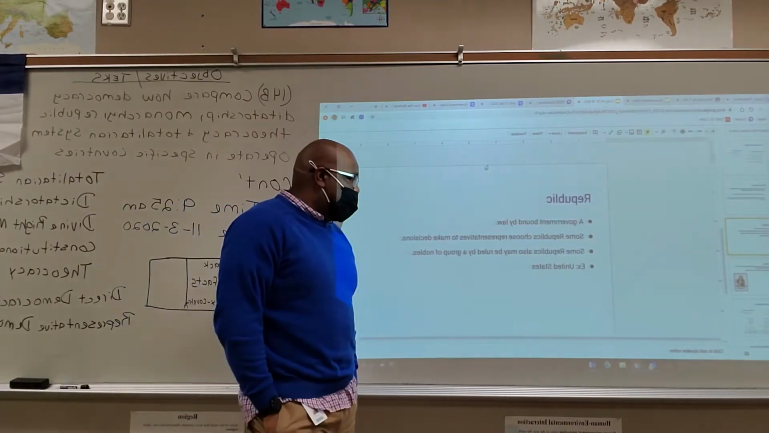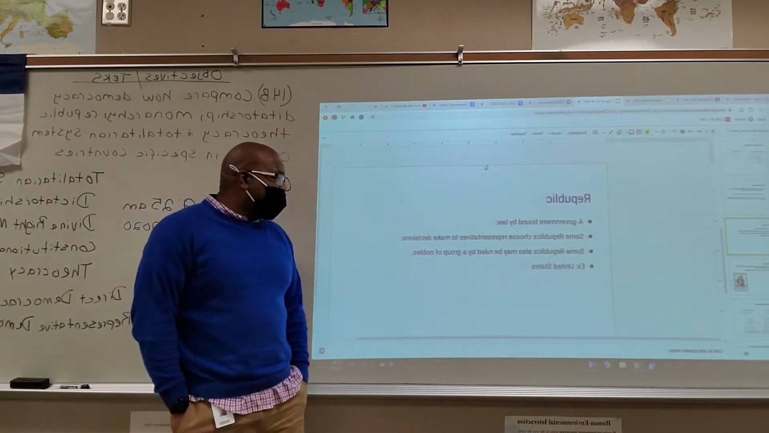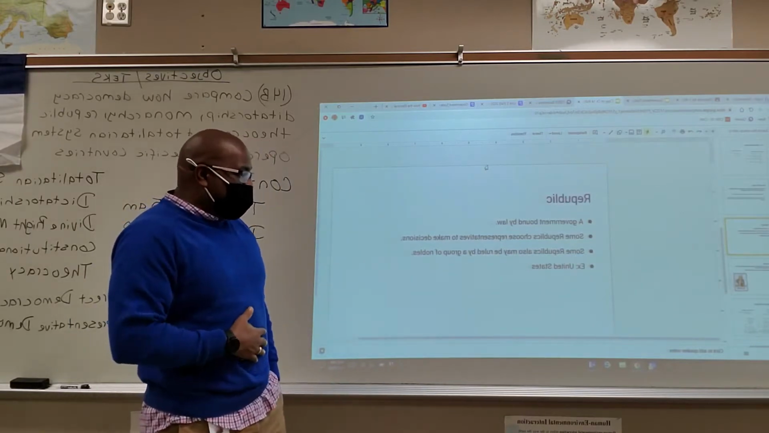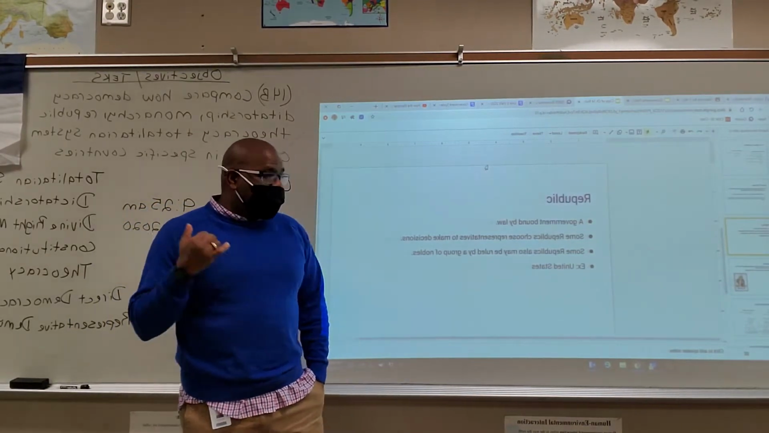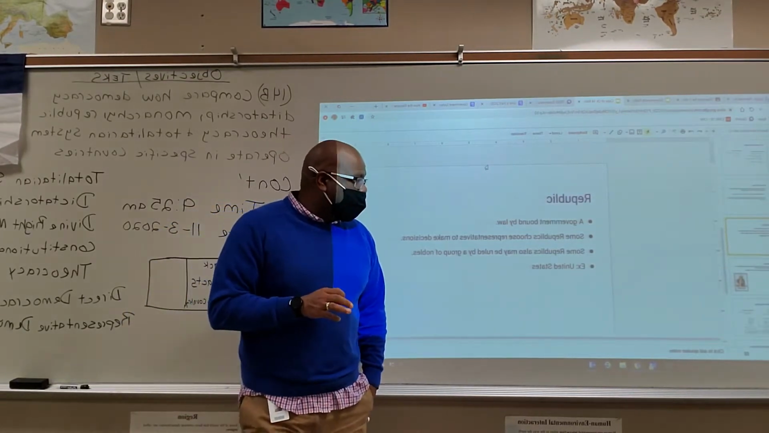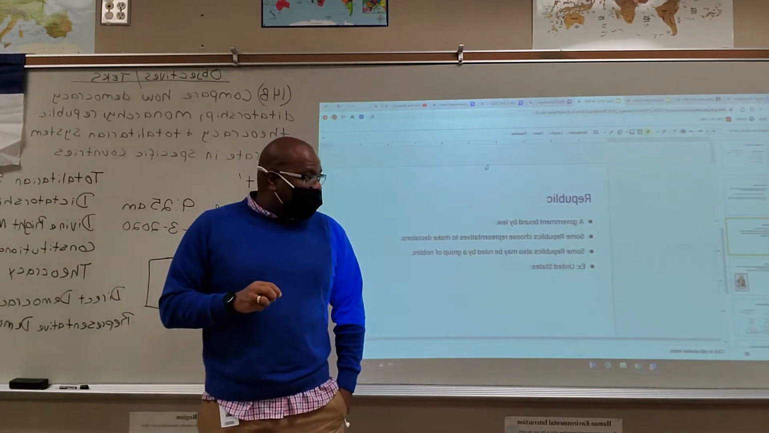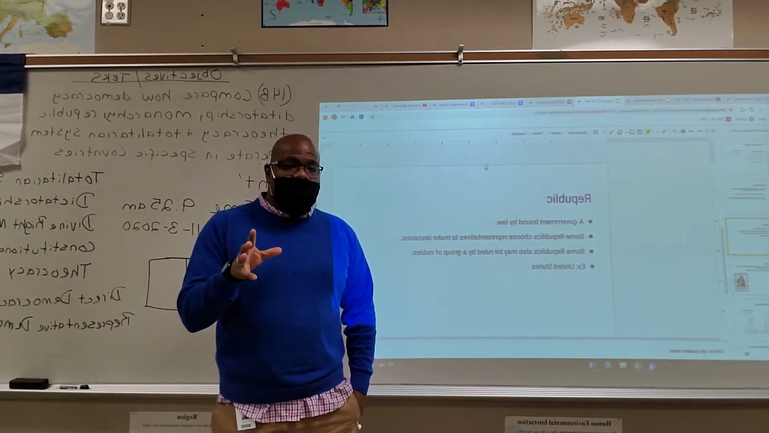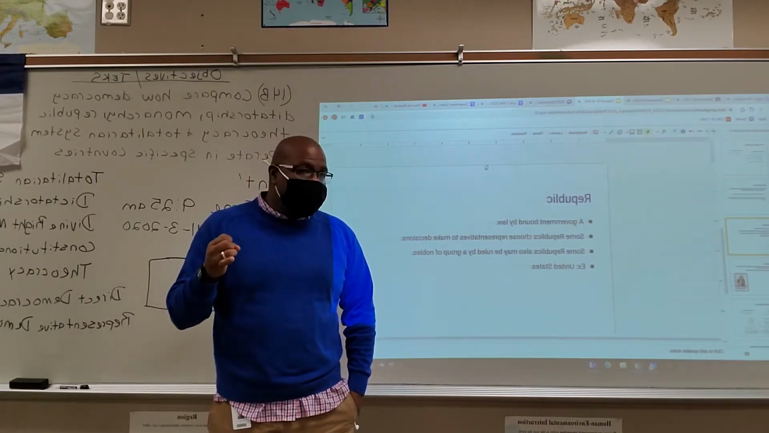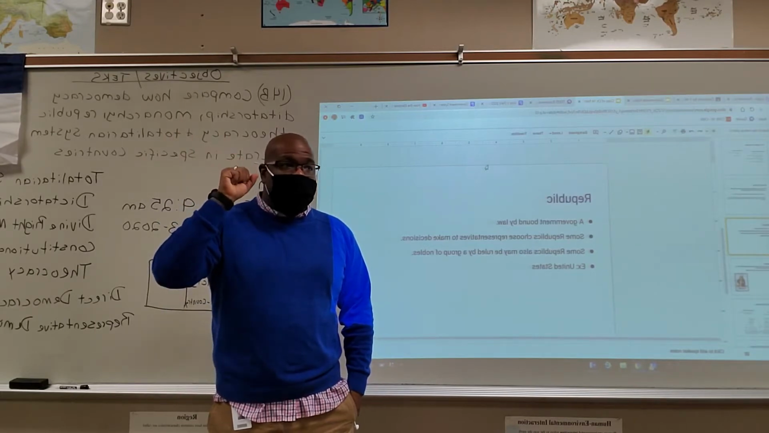A republic is a government bound by law. Some republics choose representatives to make decisions. Some republics also may be ruled by a group of nobles. An example of this is the United States. So again, this is very important, guys, with today being election day. You need to know how we govern, how we pick a representative.